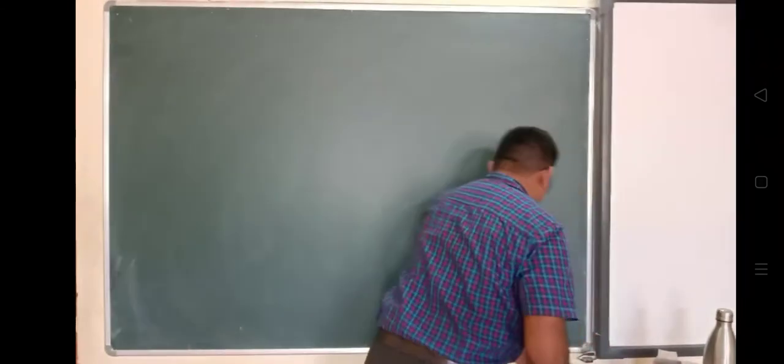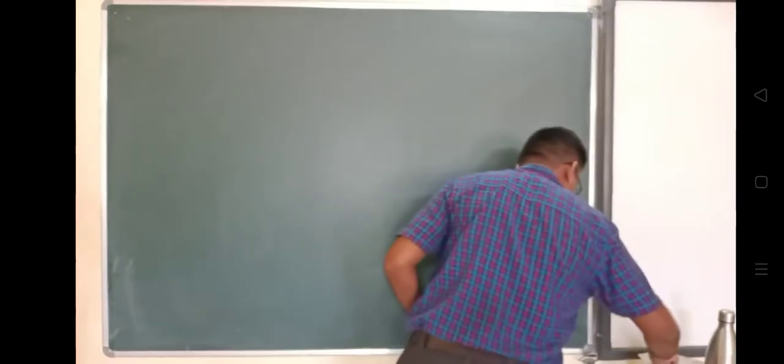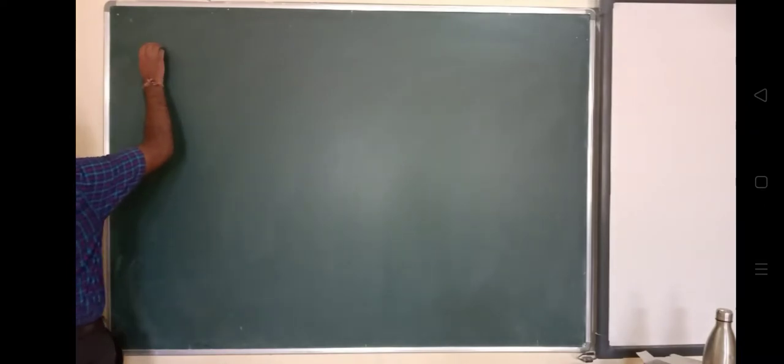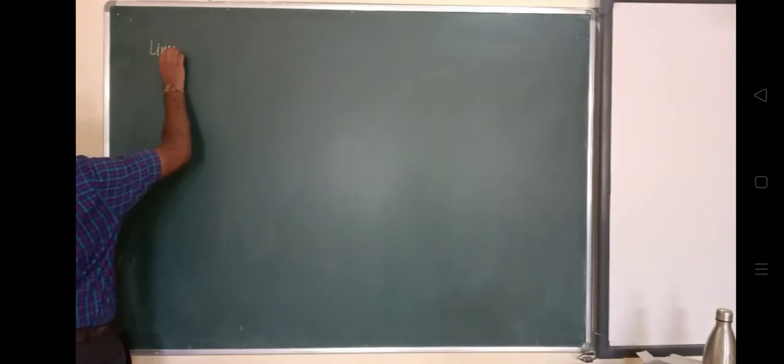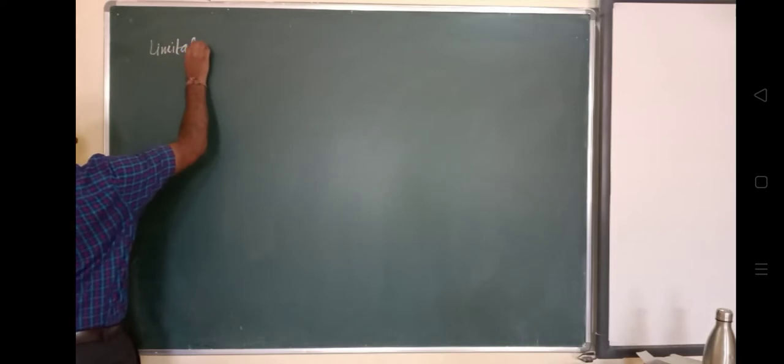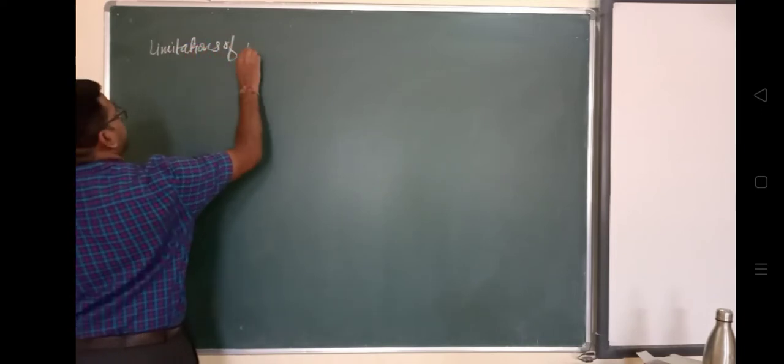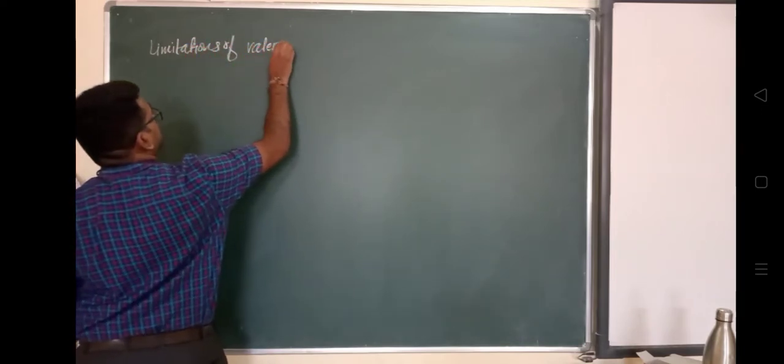So now let us see what are the limitations of valence bond theory.